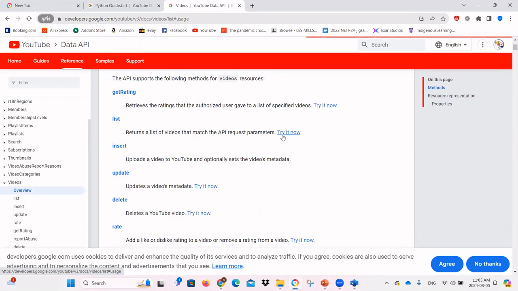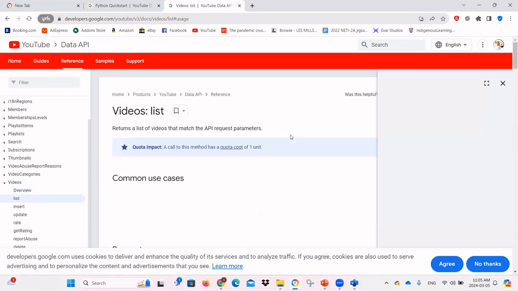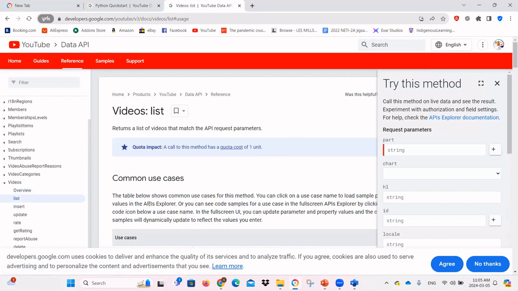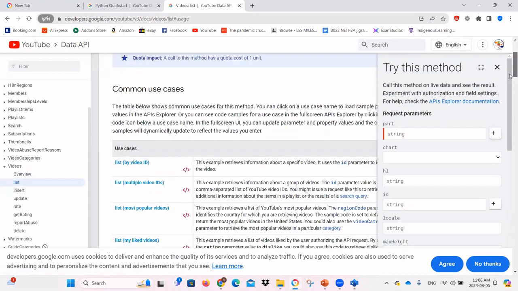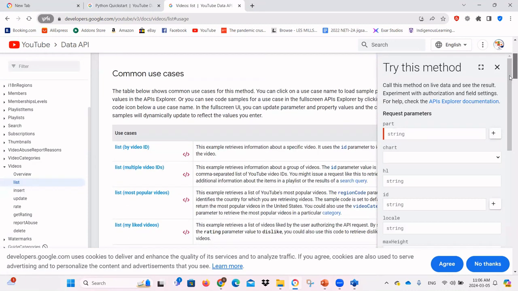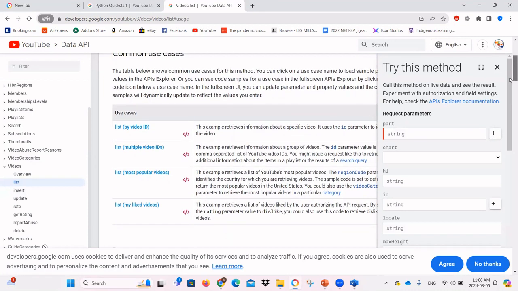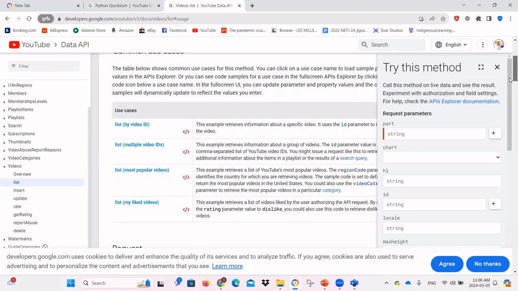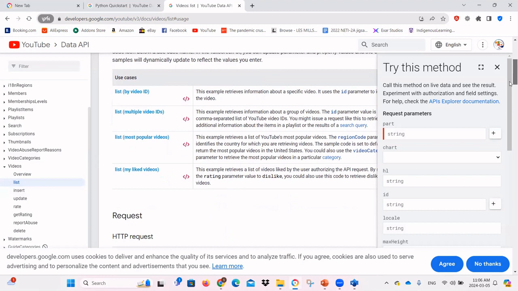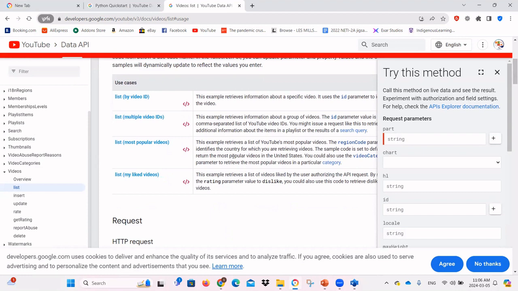Let's go there and see. So common use cases are here. We can search by video ID, we can search by multiple video IDs, or we can list multiple most popular videos, or we can list my liked videos. So this might be relevant. Now let's see. We go to this list, most popular videos.